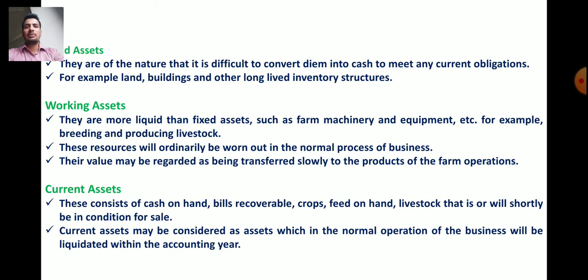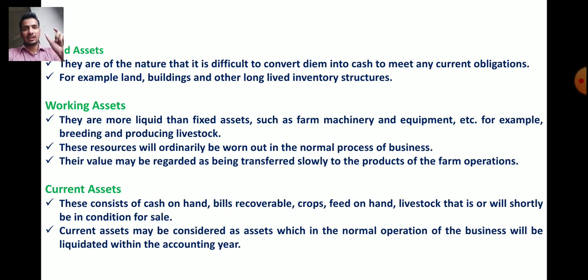Now, what is meant by fixed assets? They are of a nature that is difficult to convert into cash to meet any current obligation or current need of the farmer.